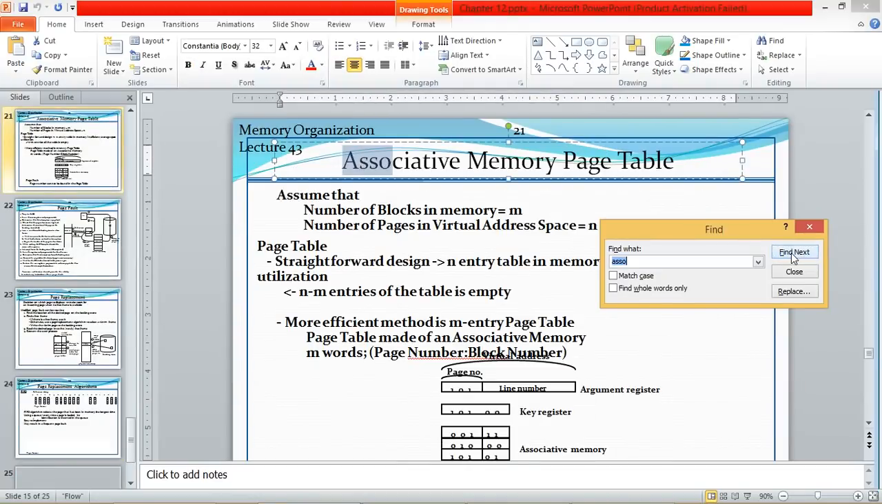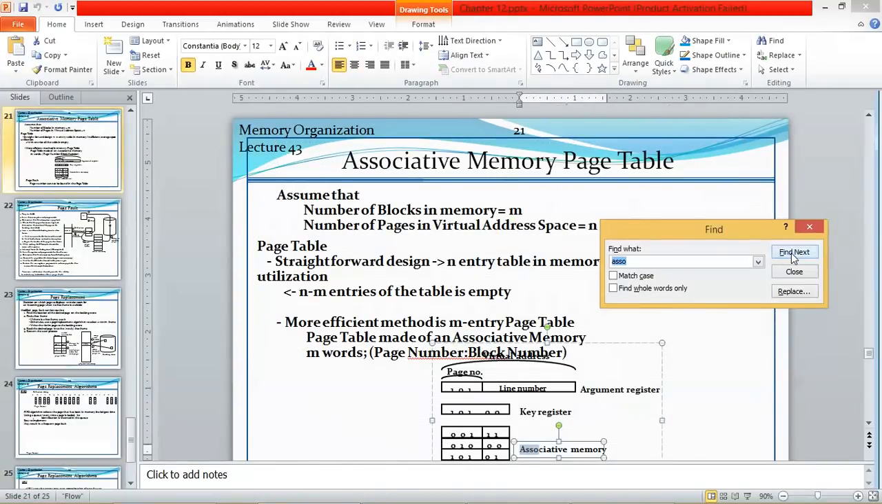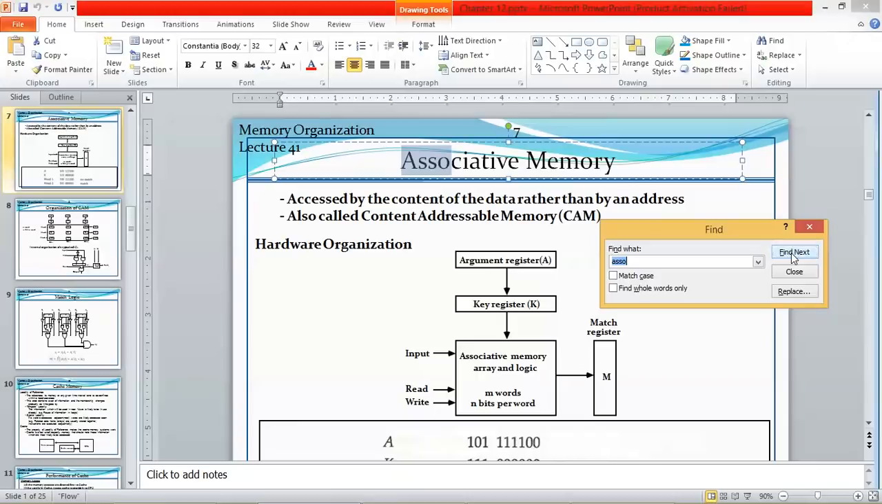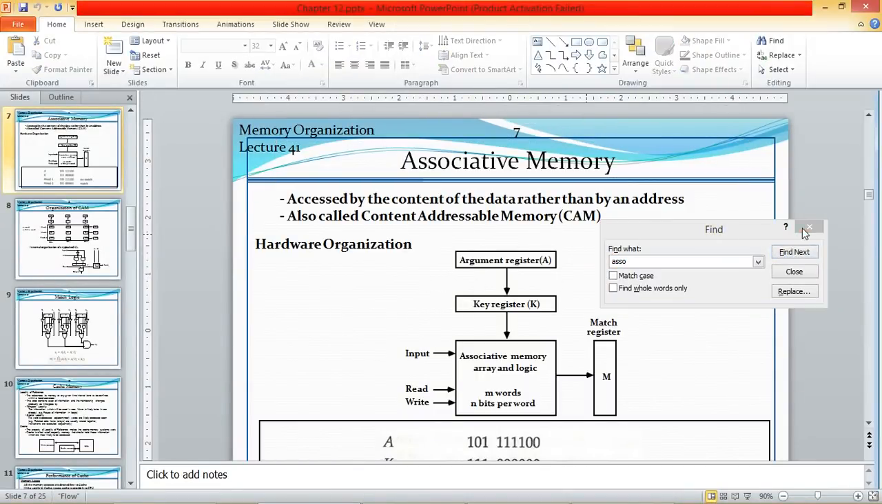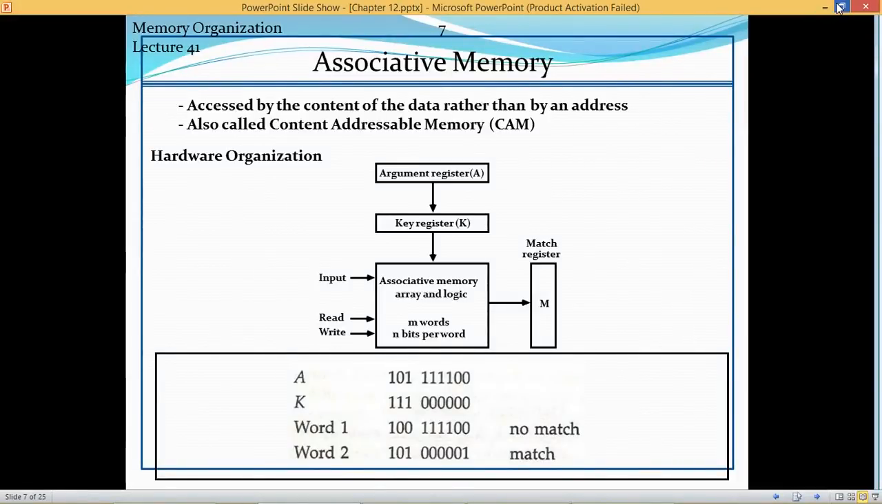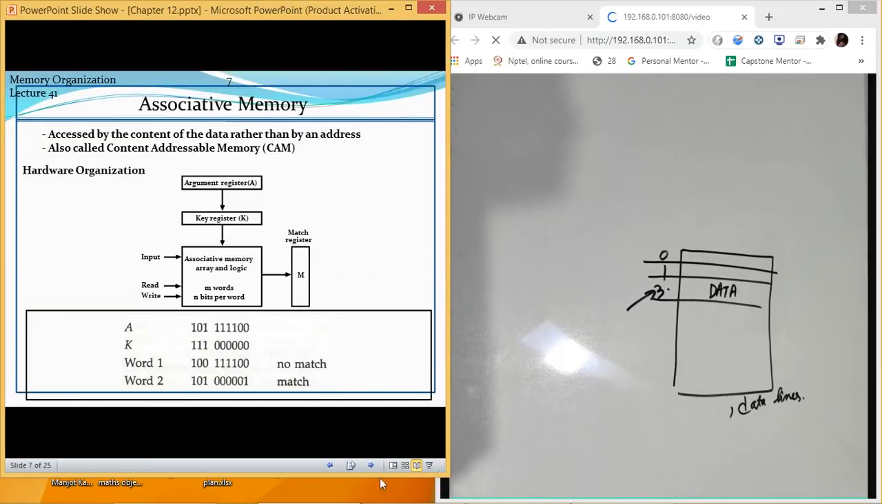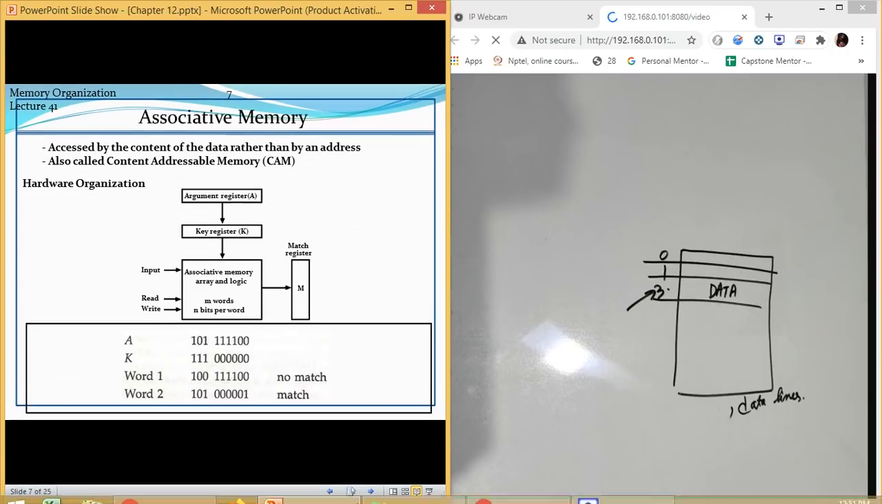So that is what we do in the case of associative memory. In associative memory, we use data to search data. Where that data is given, we have certain registers in which we are going to write the data which we want to search.